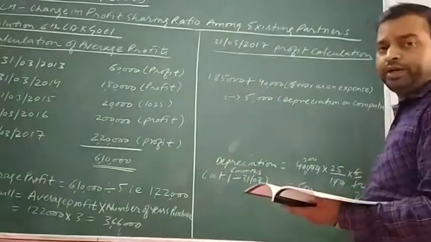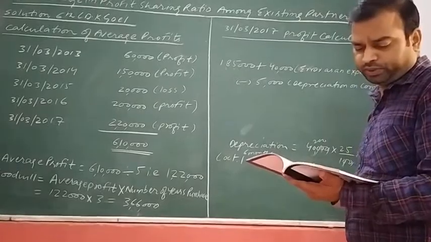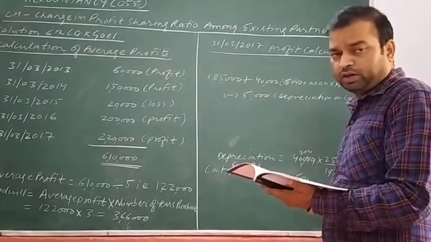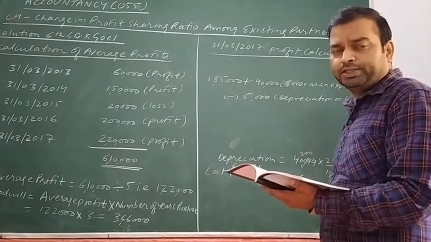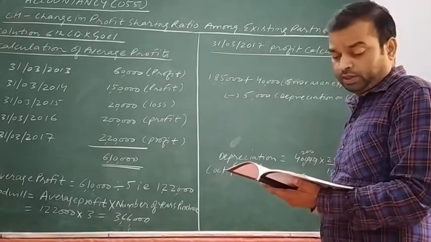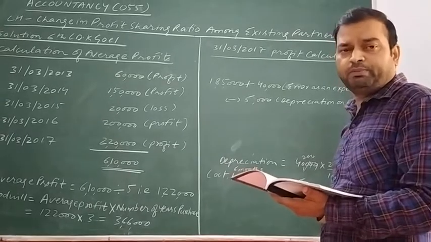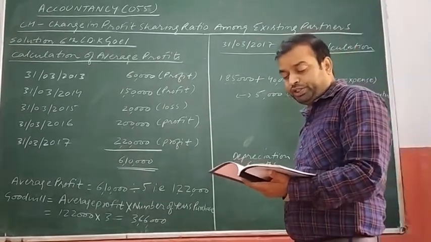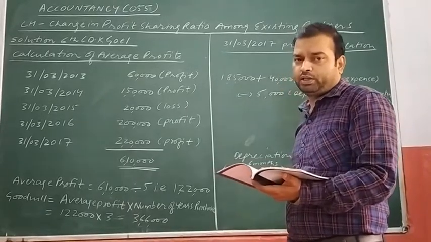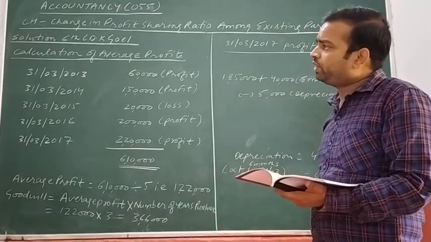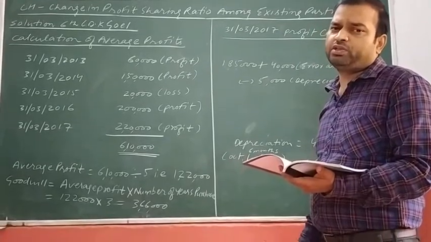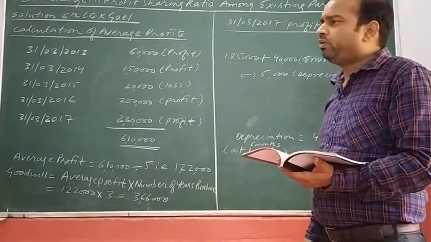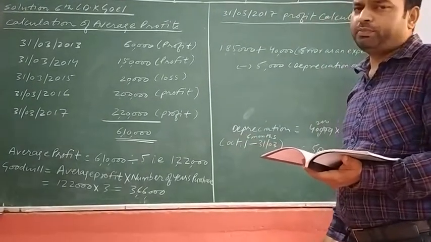Now, reading out the question, beta. Just see the question. Question 6 of DK Goyal. A, B and C are partners. There are three partners A, B and C in the partnership firm, sharing profits and losses equally. In between them, the profit and loss sharing ratio is equal. Equal means 1:1:1. Means the total profit or loss within the firm will be divided in three parts.